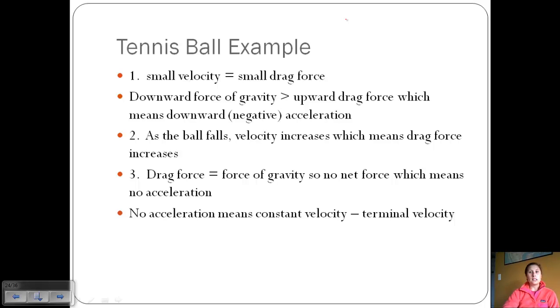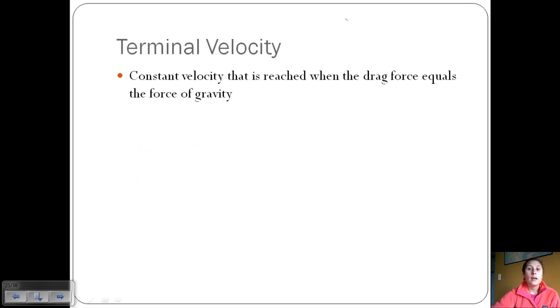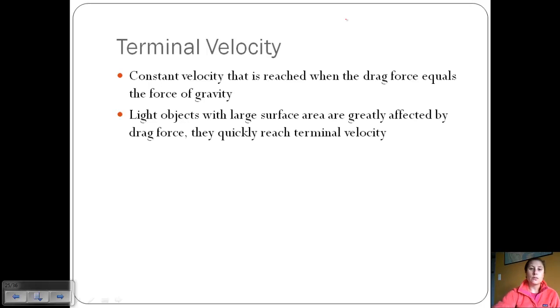So when our forces equal each other, no acceleration means net force is 0. And this means that we're traveling at a constant velocity. And so we call this velocity when an object's falling terminal velocity. Okay, so terminal velocity is the constant velocity that's reached when drag force equals the force of gravity.